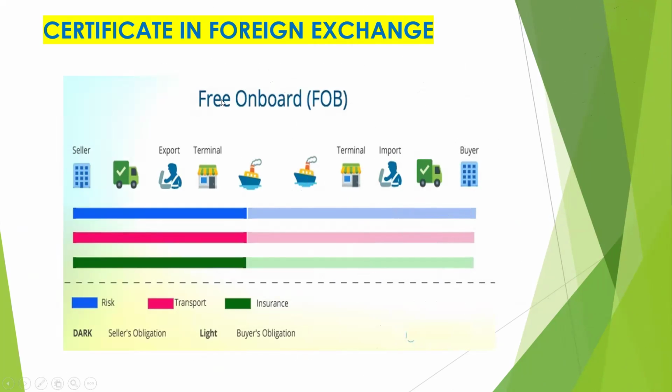So this is free on board. In this, the blue color is risk. Here you can see the seller's risk is up to the ship, free on board, till the goods are boarded on the ship. After that, all the way to the buyer's place, all the risk will be the buyer's. Here they have given dark and light colors. Whatever is in dark is the seller's obligation, and whatever is in light color is the buyer's obligation. In this way, free on board works.